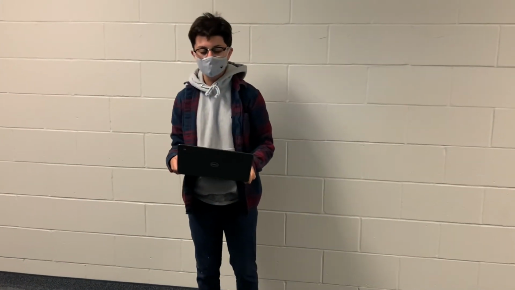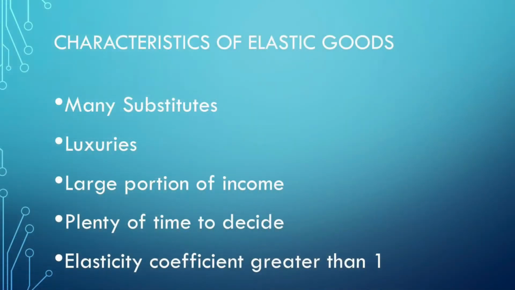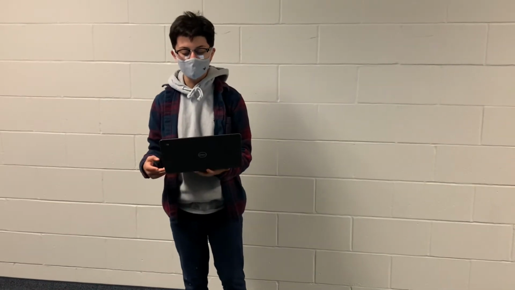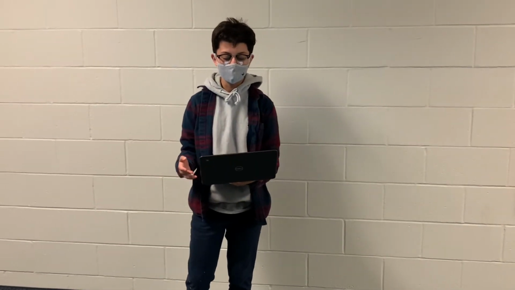The general characteristics of elastic demand are many substitutes, they're luxuries, it's a large portion of our income, you have plenty of time to decide whether you want to buy that item or not, and the elasticity coefficient is greater than 1. In your grocery store, an example of this would be soda, because there are many substitutes for it, and you give people plenty of time to decide if this is what they want.